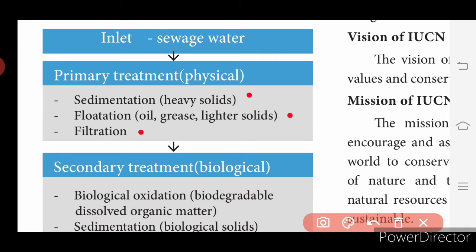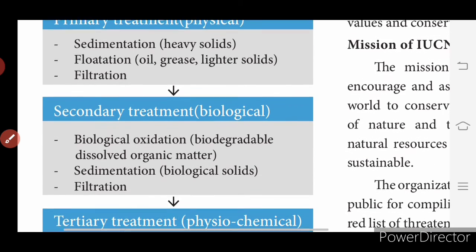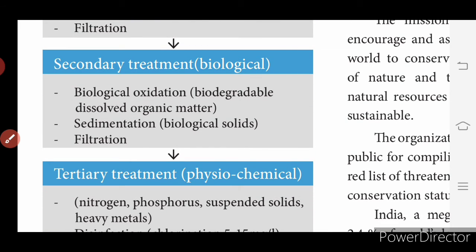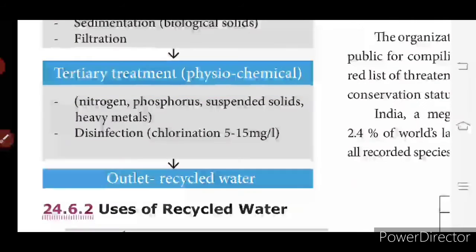Then it is passed to the secondary treatment, that is biological treatment. Biological oxidation: biodegradable dissolved organic matter and microbes are removed here, and biological solids are sedimented and filtered. Then it is passed to the tertiary treatment, that is physicochemical. Nitrogen, phosphorus, suspended solids, and heavy metals are cleaned up in the tertiary treatment.